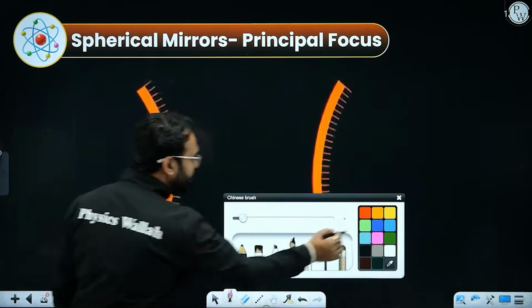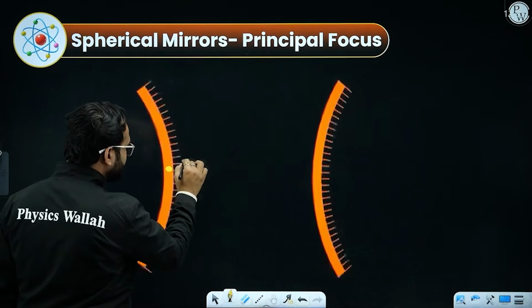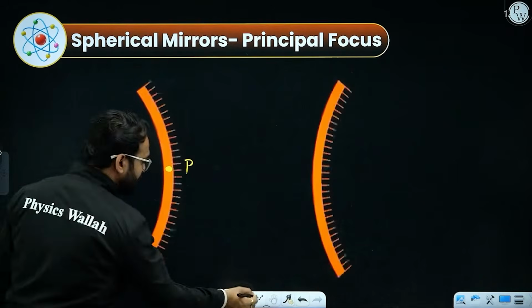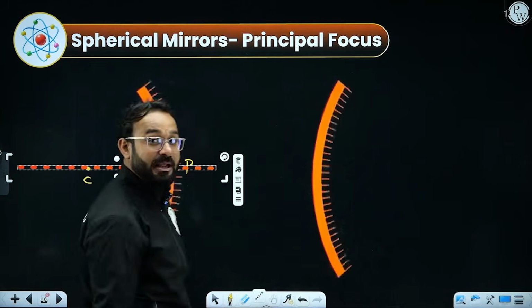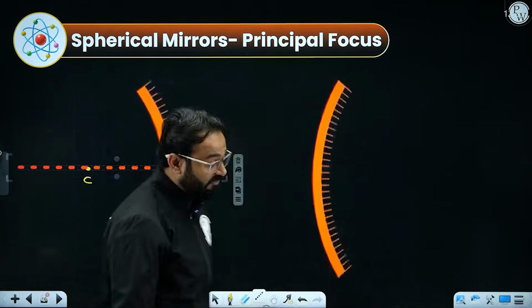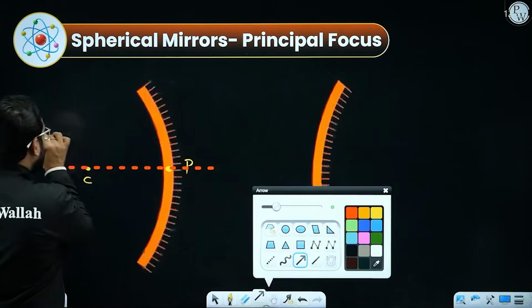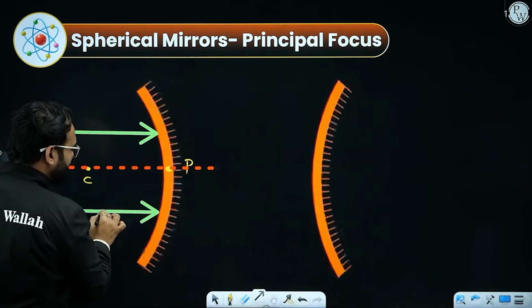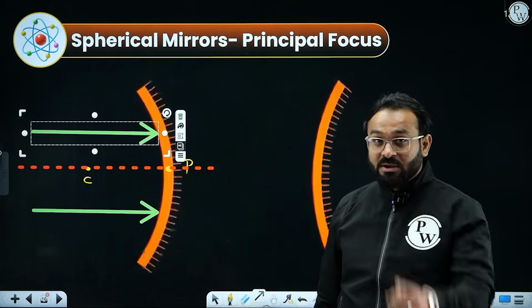For that I need to mark a few points: the pole, and the center of curvature. I need to draw the principal axis, which is the imaginary line passing through the pole and center of curvature, as I mentioned. So for example, if rays of light come parallel to the principal axis, what is going to happen after reflection?